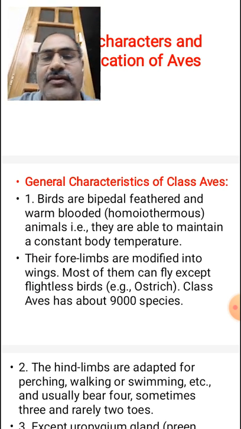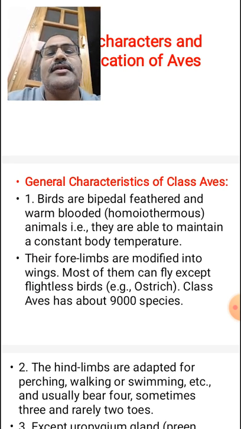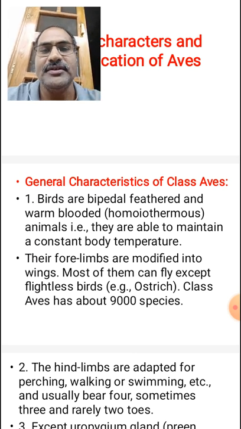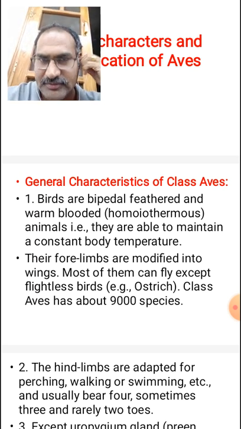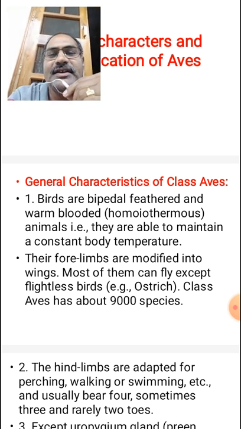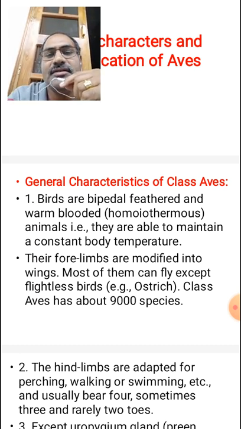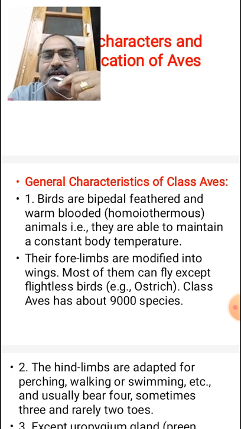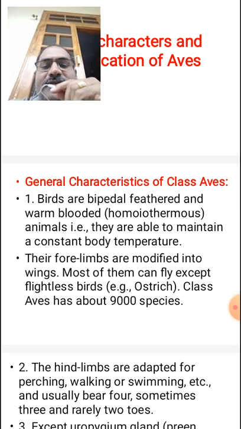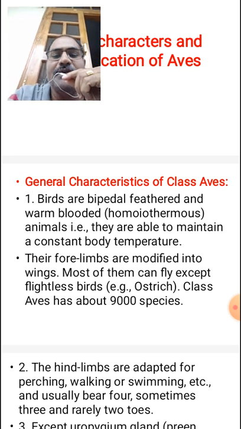These are warm-blooded animals. Fishes, amphibians, and reptiles are cold-blooded animals, but aves are warm-blooded, which means the body temperature remains constant even though the environmental temperature increases or decreases. So these are called homeotherms or warm-blooded animals.